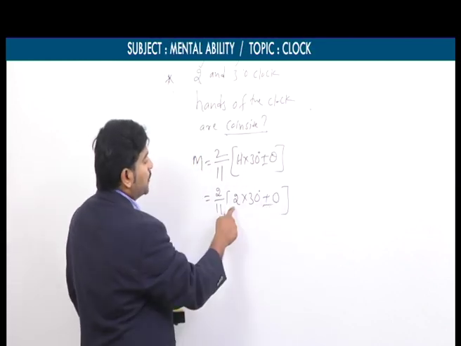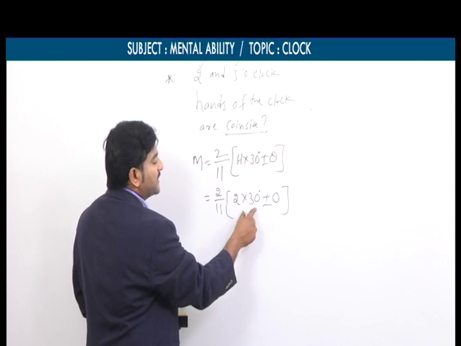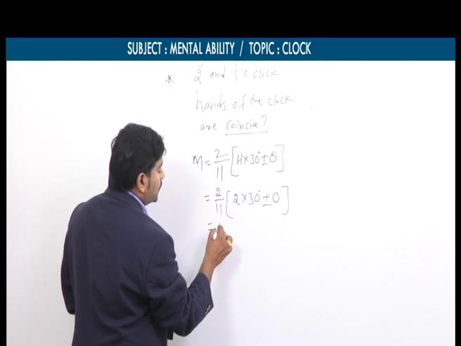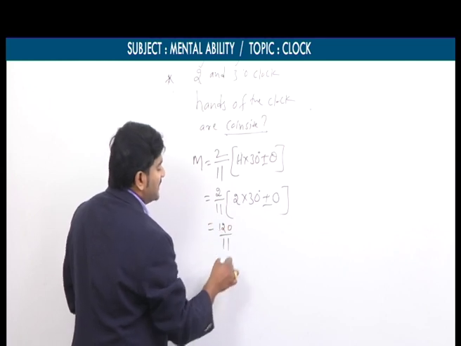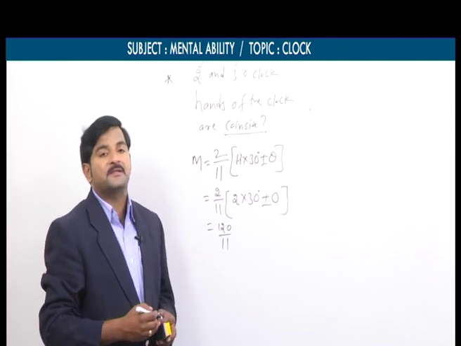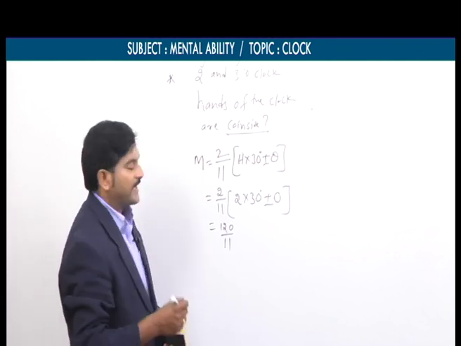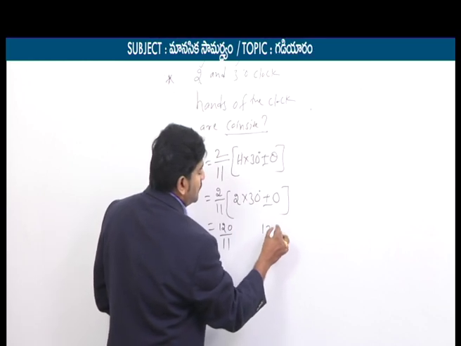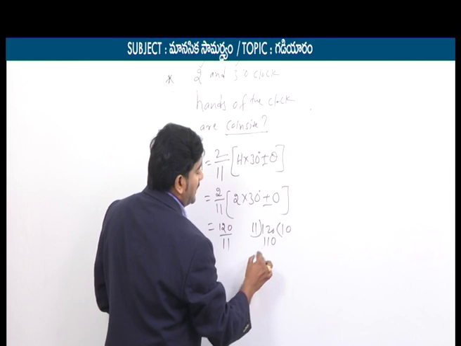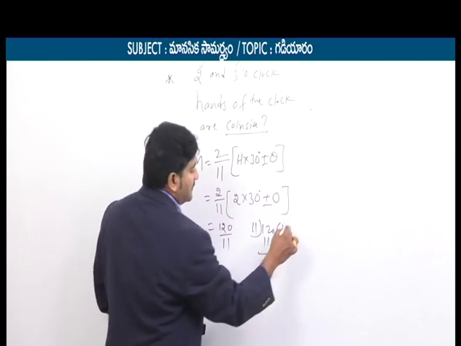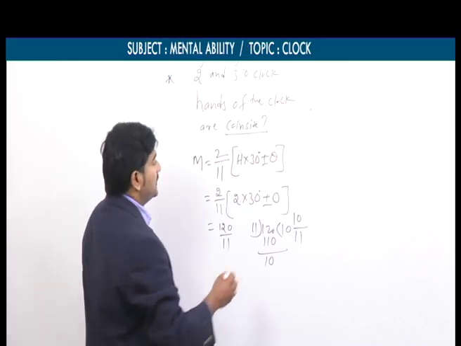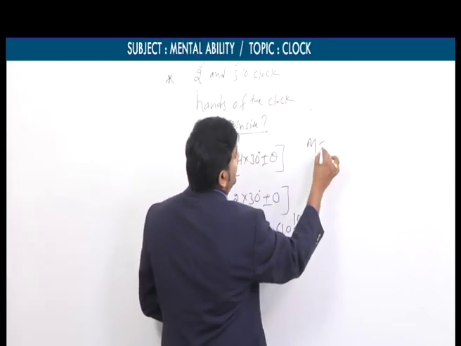So 2 into 30 is 60 degrees, plus or minus 0 is again 60. 60 into 2 is 120, divided by 11. This is a simple fraction, which we can convert into a mixed fraction. How can we convert? 120 divided by 11. 11 tens are 110, and the remainder is 10. That's why we can write 10 by 11 minutes. So here, how much are we getting for our m value, my dear students?